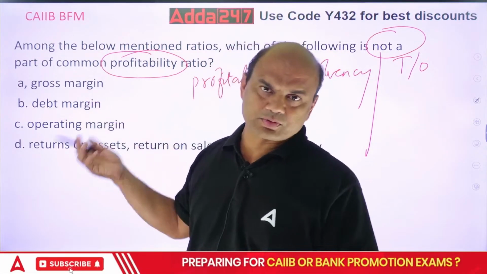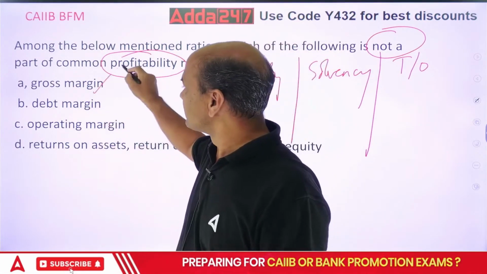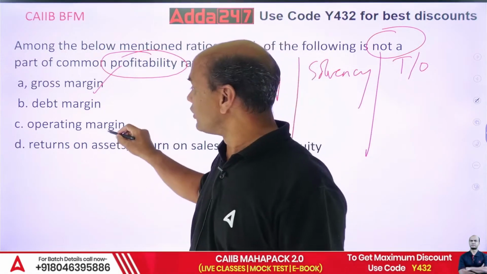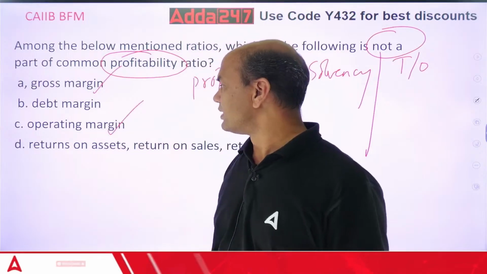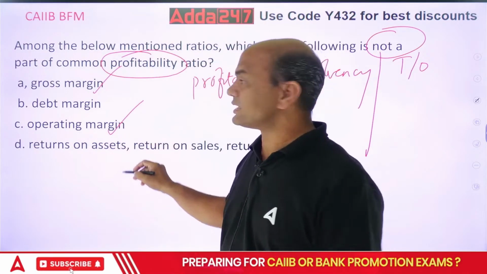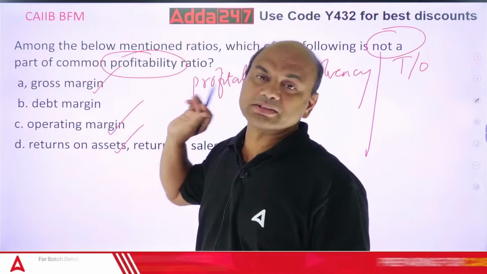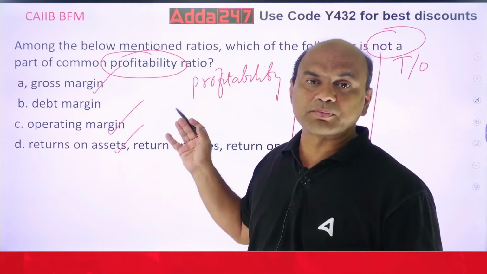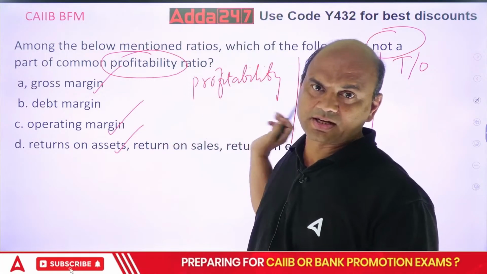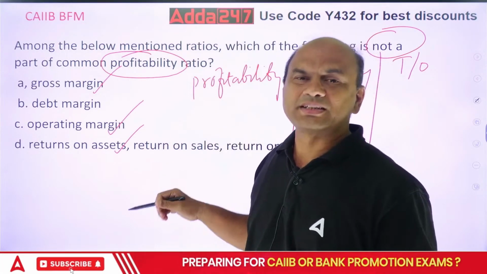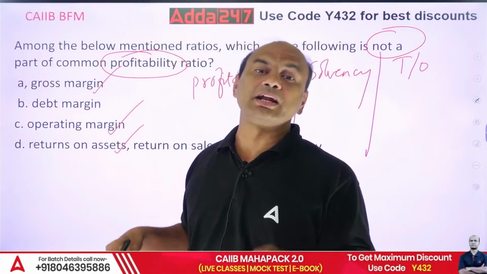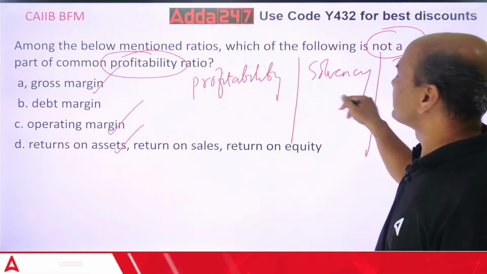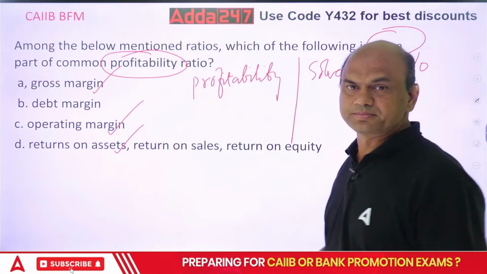Gross margin, gross profit ratio, it is there. Operating margin, operating profit, it is there. Overall profitability means operating. Return on assets, again it is there. Debt margin is different. Debt margin is not the right answer. It's not part of these ratios. You can relate this to the debt equity ratio, but that will be part of solvency, long-term solvency.